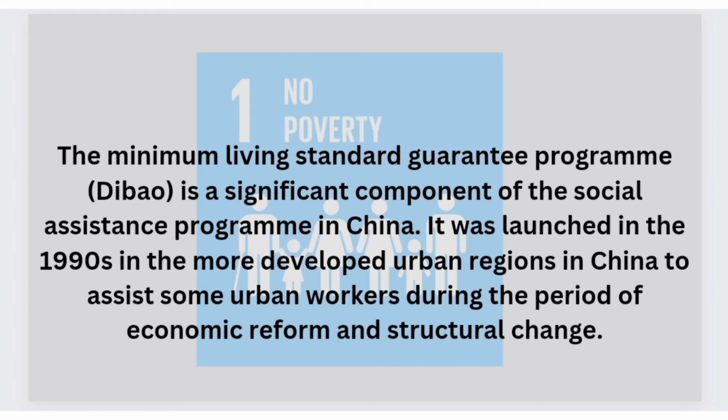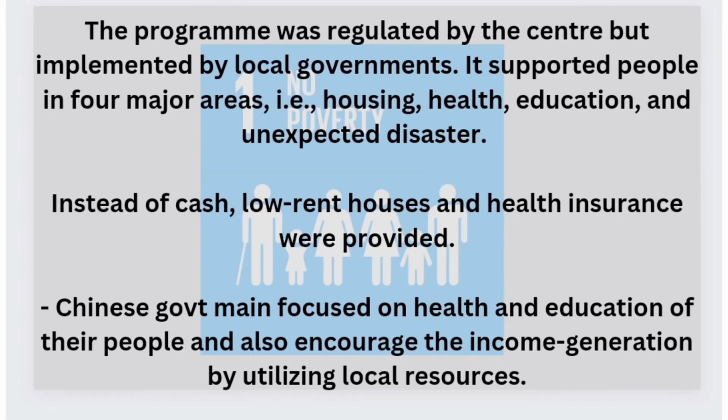This program was aimed at supporting people in four major areas, including housing, health, education, and unexpected disaster. This initiative was regulated by the central government and implemented by the local governments. Instead of cash payments, people were provided with low rent houses and health insurance.